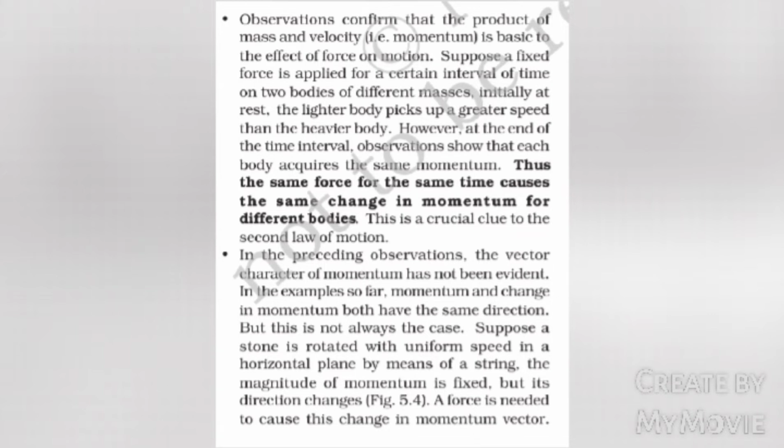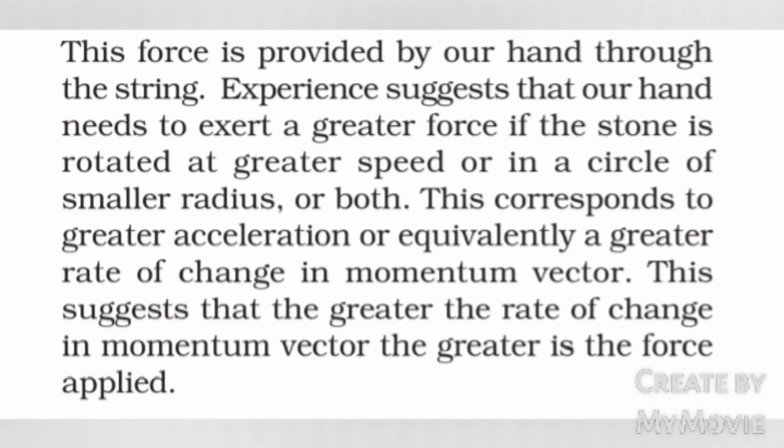In the preceding observations, the vector character of momentum has not been evident. In the examples so far, momentum and change in momentum both have the same direction, but this is not always the case. Suppose a stone is rotated with uniform speed in a horizontal plane by means of a string. The magnitude of momentum is fixed, but its direction changes. Figure 5.4. A force is needed to cause this change in momentum vector. This force is provided by our hand through the string.